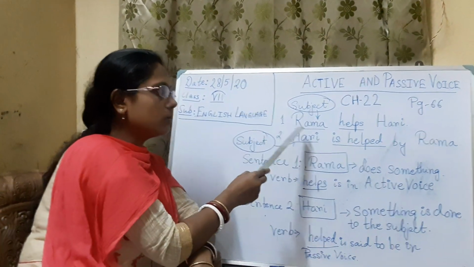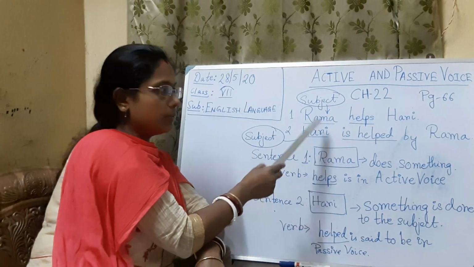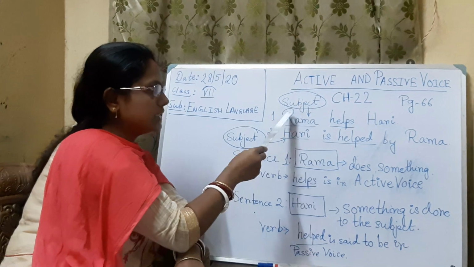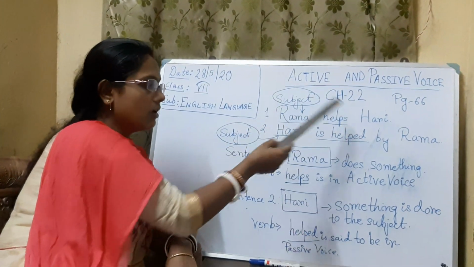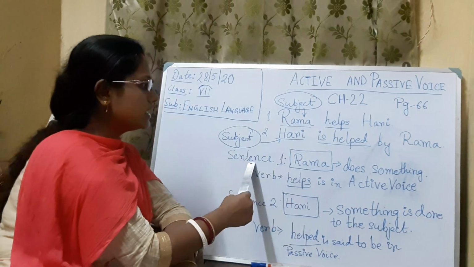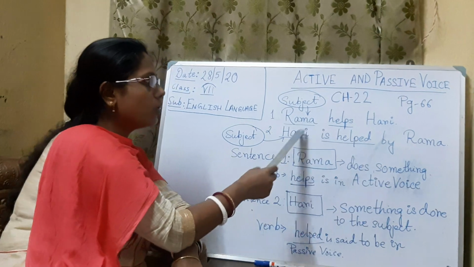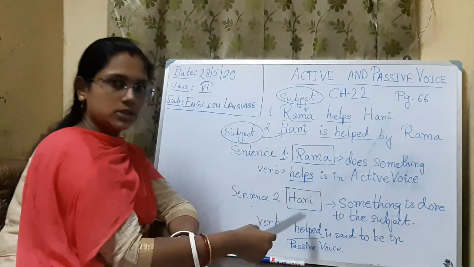Hari is not doing anything. Here the subject is not active, because something is done on the subject. In sentence 1, the subject is active because the subject is doing something on Hari. So in sentence 1, Rama does something, and the verb helps is in active voice.